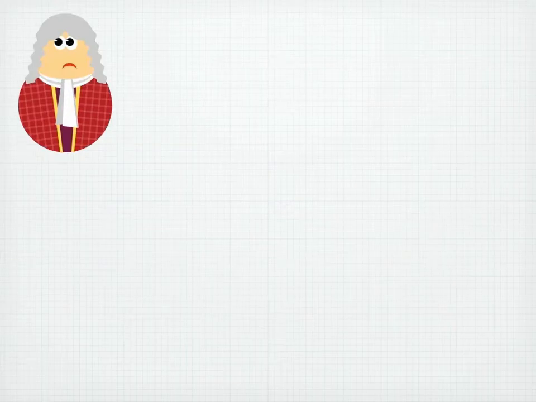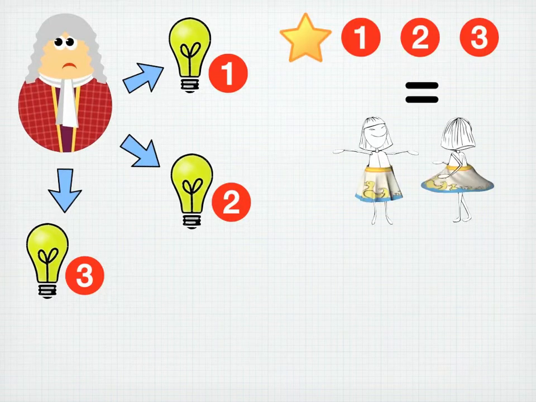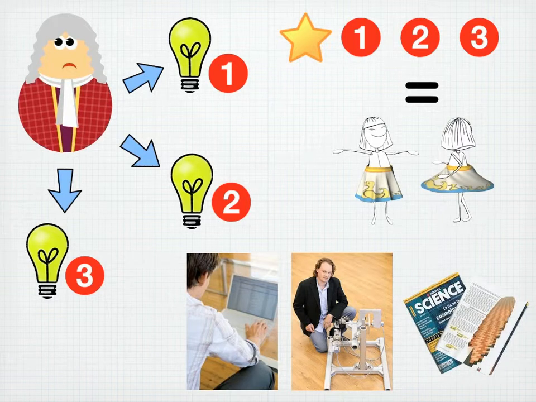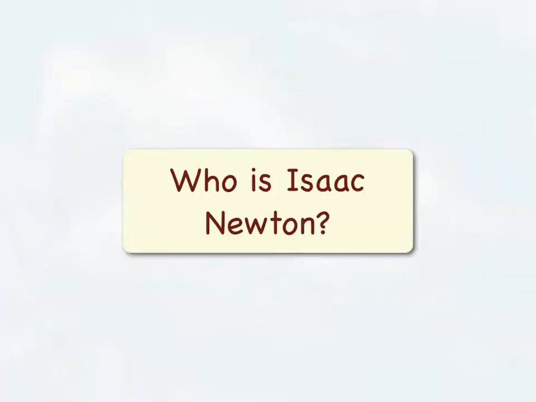Sir Isaac Newton came up with three basic ideas that are applied to the physics of most motions. These ideas have been tested, experimented, and verified for many years, so scientists call these ideas Newton's three laws of motion. Then, who is Isaac Newton? Who found the three laws of motion?